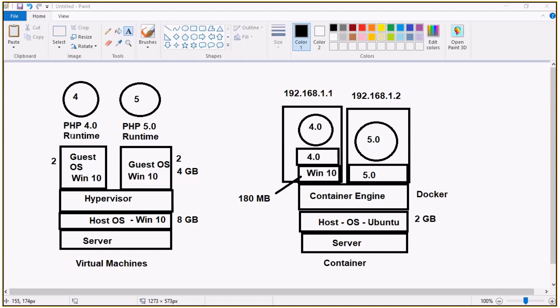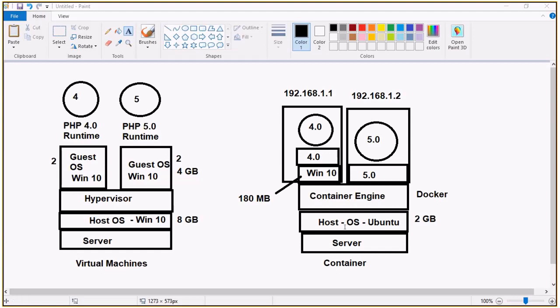For that, I require unnecessary things like the graphic card supporting detail, the Windows services, many things will be running here. Okay, and we can just lift this VM and place it wherever you want on another host operating system. It's going to work, but still, just for the PHP 4 runtime, we are spending a lot of resources. When it comes to the container point of view, same thing.